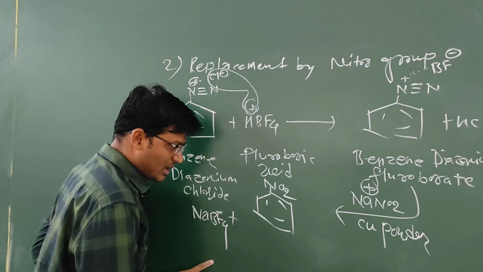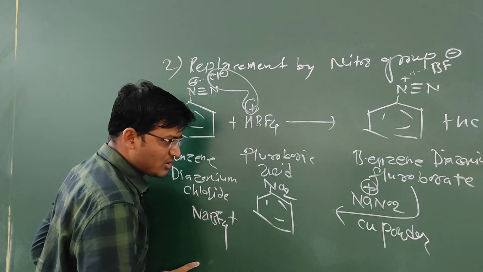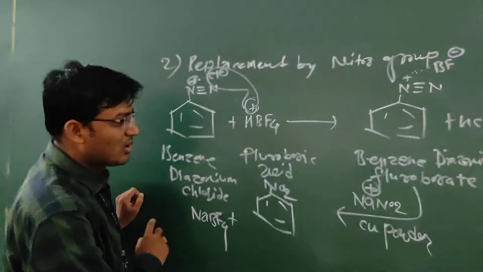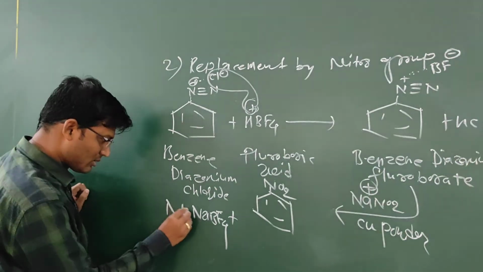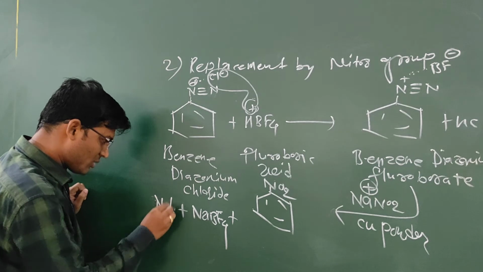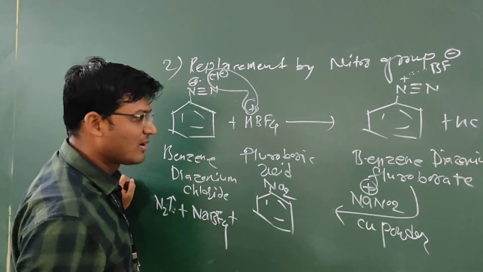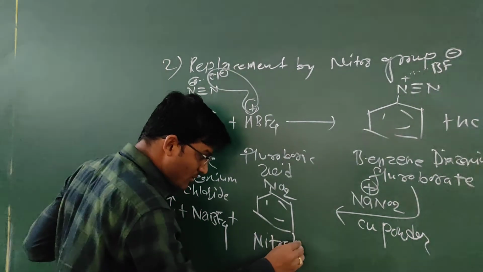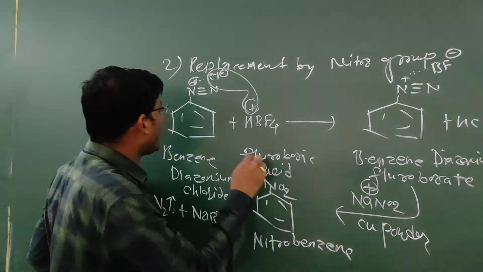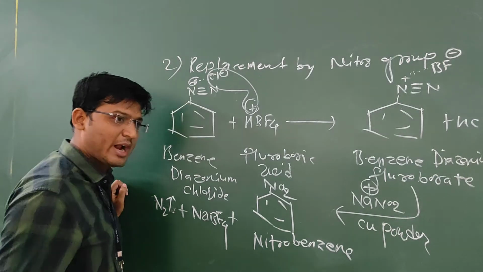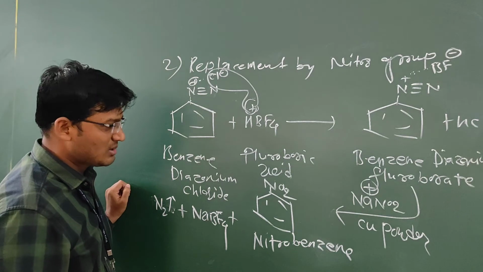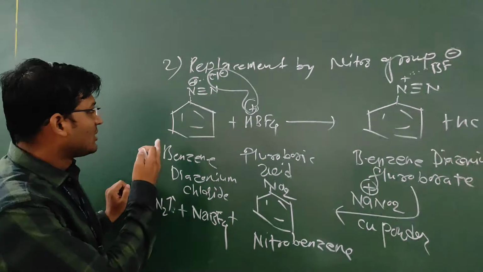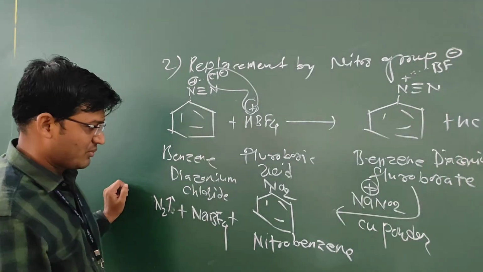Note this mechanism, concentrate on this. NaBF4, then N2 is liberated and it forms nitrobenzene. In this way, the N2Cl group gets replaced by the nitro group. Therefore, the reaction is known as the replacement of the diazonium chloride group with the nitro group.